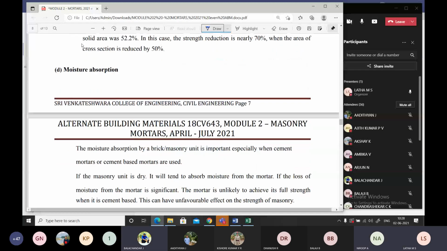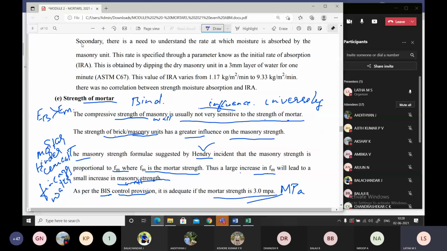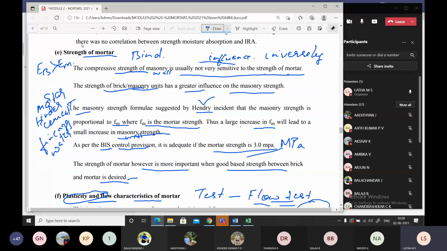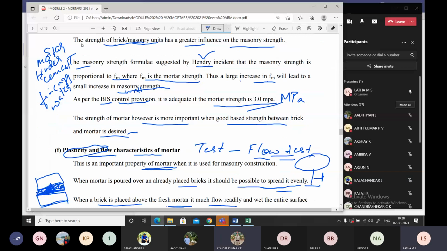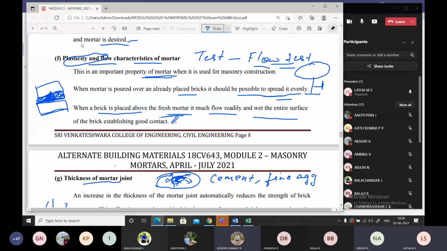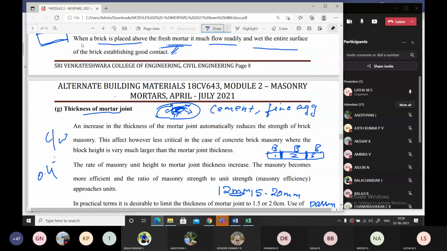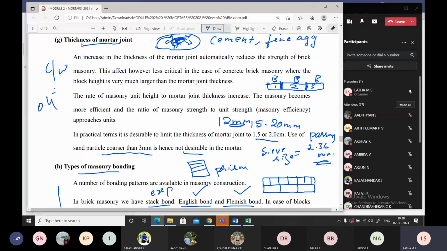Then moisture absorption. Then strength of the mortar. Then shape, elasticity and flow characteristics of mortar. Then thickness of mortar joint. Types of masonry bonding, then modular ratio, then direction of loading.